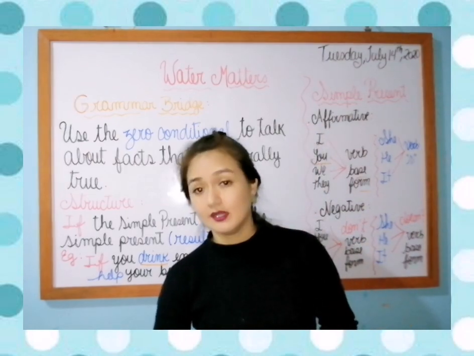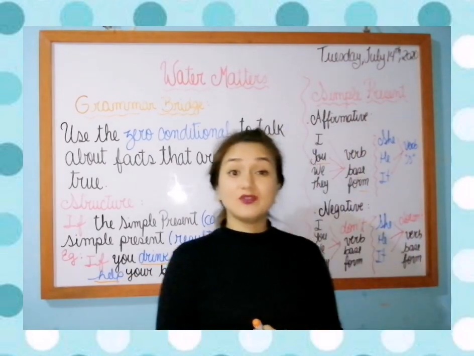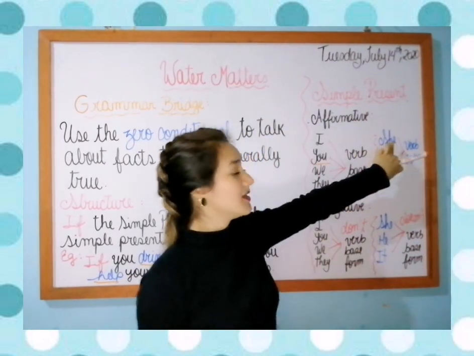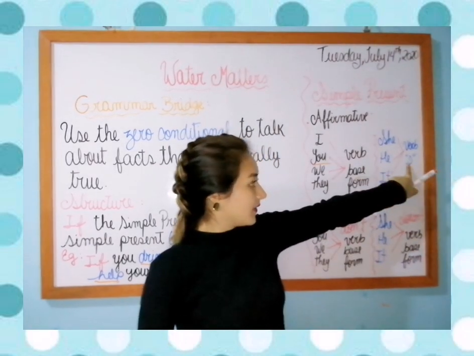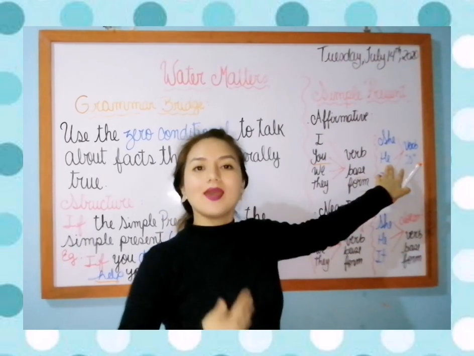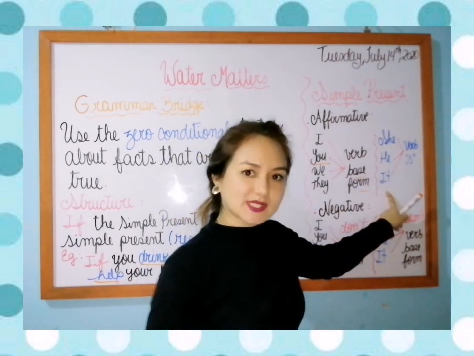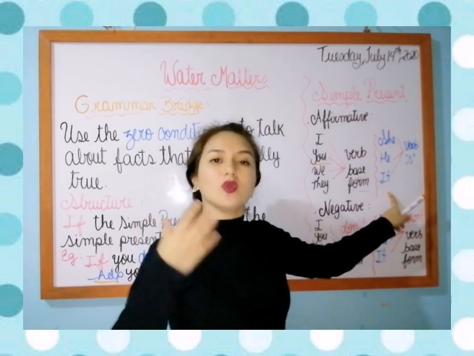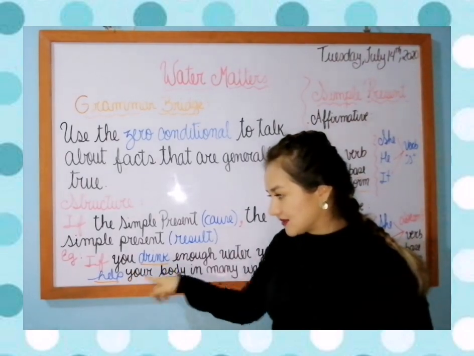What happens if it's the verb help? If you are talking about she, she helps, with s at the end. He helps. It helps. Got it? You have to add an s at the end.